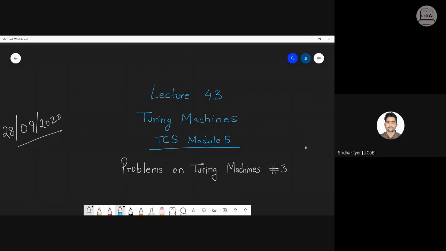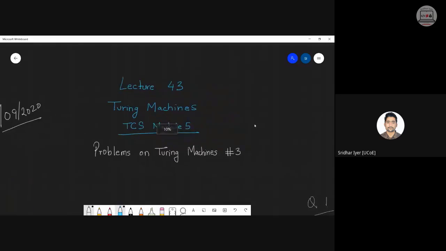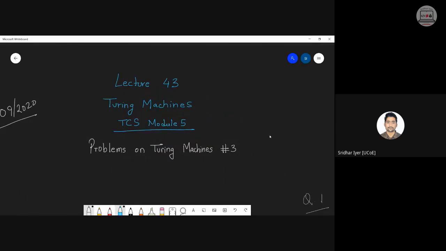on Turing machines. And the last lecture, on Friday, will be theory on Turing machines. Whatever theory is left from this chapter will be covered this Friday. So by this week, your 5 modules will be completed, and from next week I would require 3 or 4 more lectures to complete this entire syllabus. So a total of approximately 48 to 49 lectures are needed to complete the syllabus.